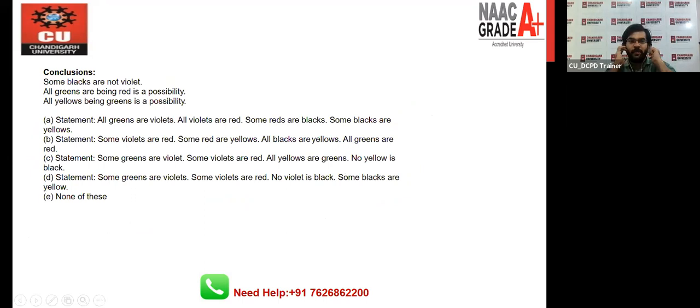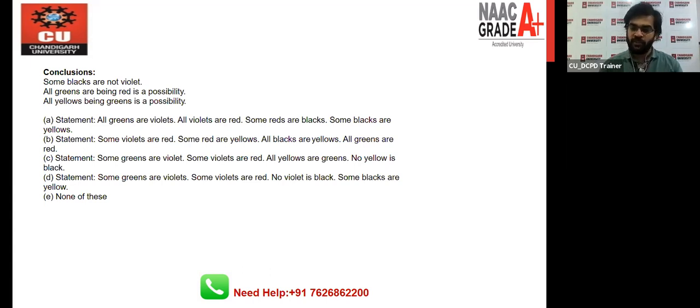This type of question can also be asked where three conclusions are given and the statements only, and 5 options we have, right? And you have to check one by one, right? Here 1, 2, 3, 4, 5. The answer is not given in this one. So you have to check each and every option one by one. So now let's check.